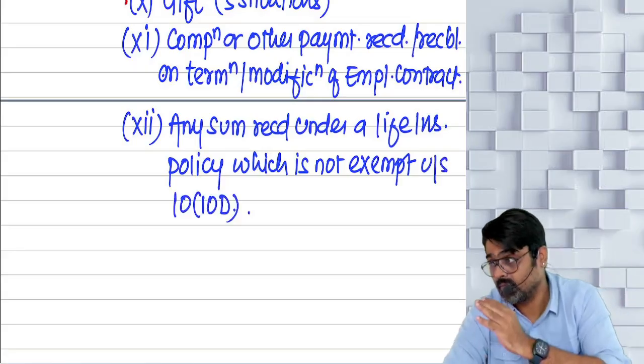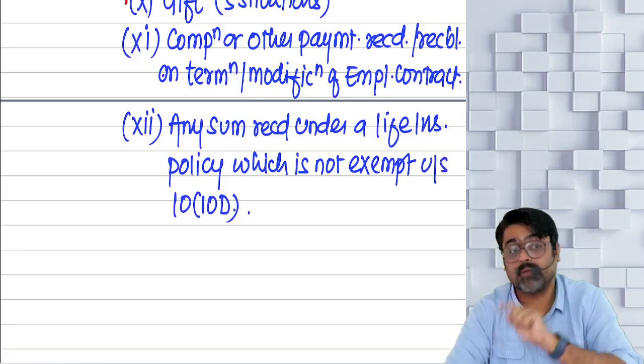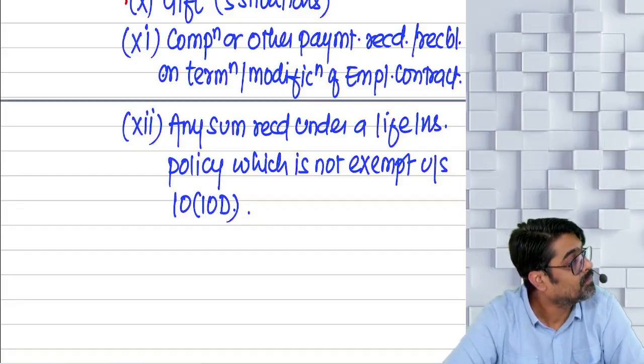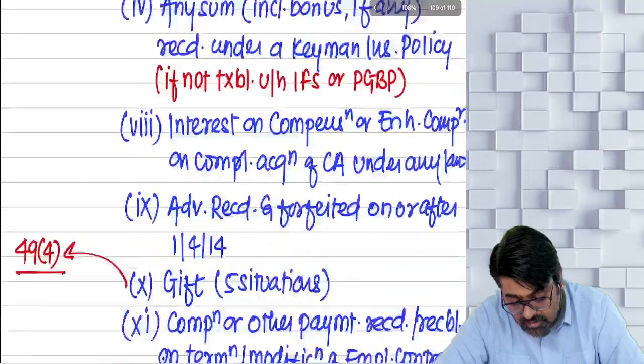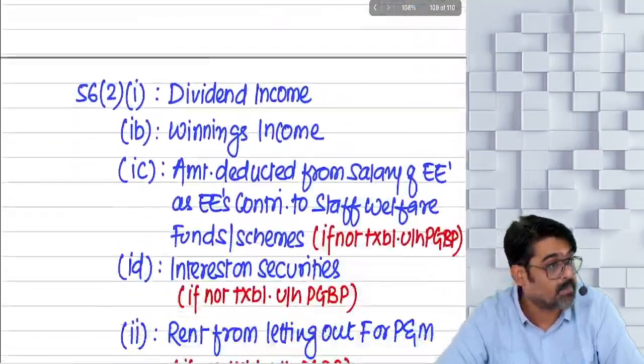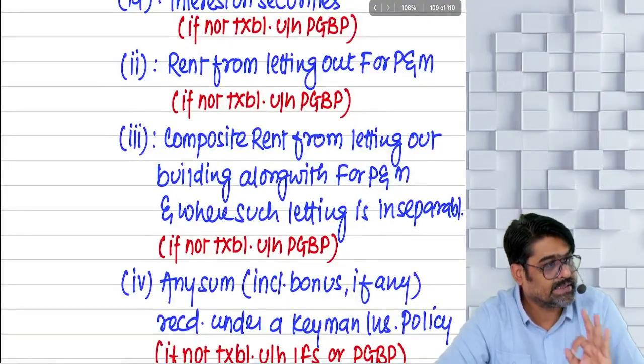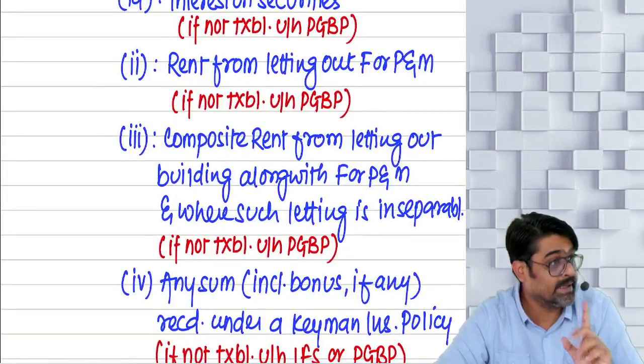That sum which is not exempt under 10(10D) will also be treated as your IFOS income. Now these specific types of incomes, the list I have already written, yes or no? Now one by one, each and every income we are going to discuss in detail.